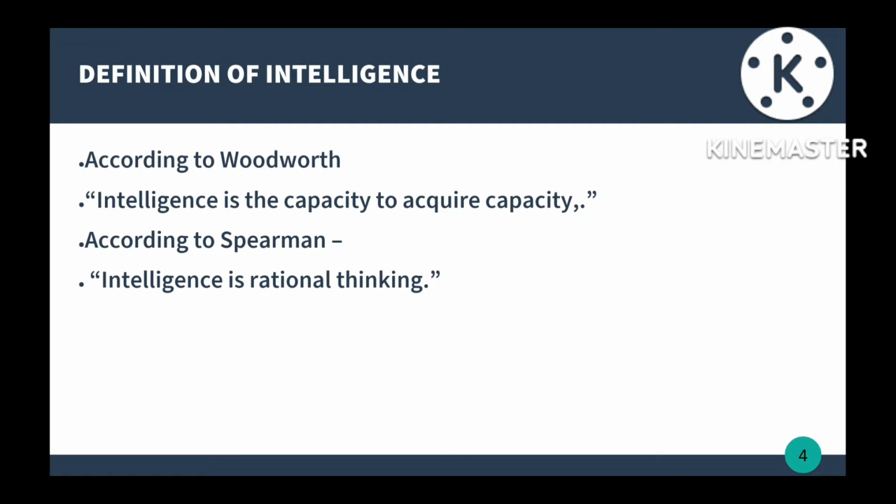According to Woodworth, intelligence is the capacity to acquire capacity. So according to him, intelligence is nothing but whatever we are acquiring from the surrounding environment. Then next, Spearman says intelligence is rational thinking. So whatever we are thinking, our thinking capability is nothing but intelligence according to Spearman.